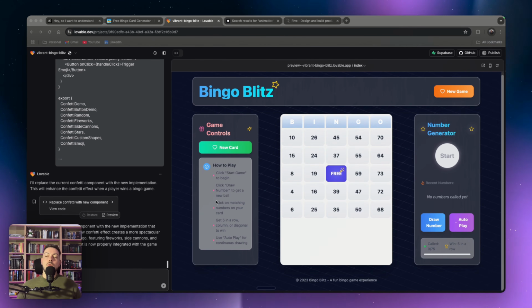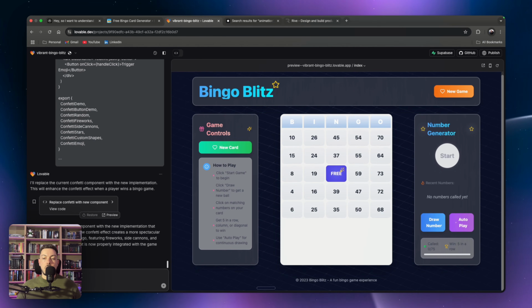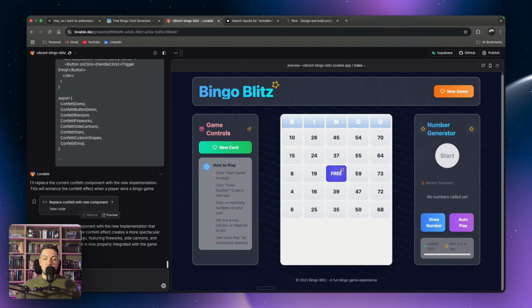Okay, now what I want to do is make this more Vegas-like and more casino-like. So we're going to go to Lovable and we're going to use this.